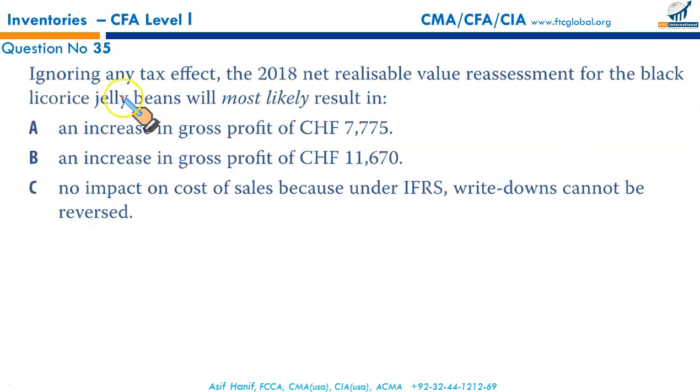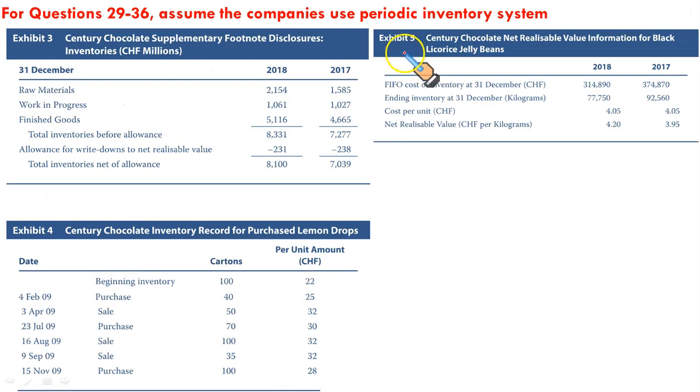Next, ignoring any tax effects, the 2018 net realizable value reassessment for black licorice jelly beans will most likely result in what? Let us go back to the scenario. So this exhibit contains the Century Chocolate's net realizable value information for black licorice jelly beans. Licorice, basically it's an extract from the plant used as a flavoring agent. So this was the original cost. This was the NRV. So last year inventory would have been written down from 4.05 to 3.95.